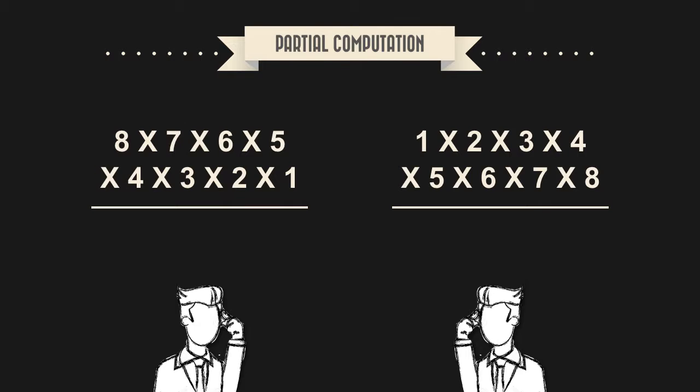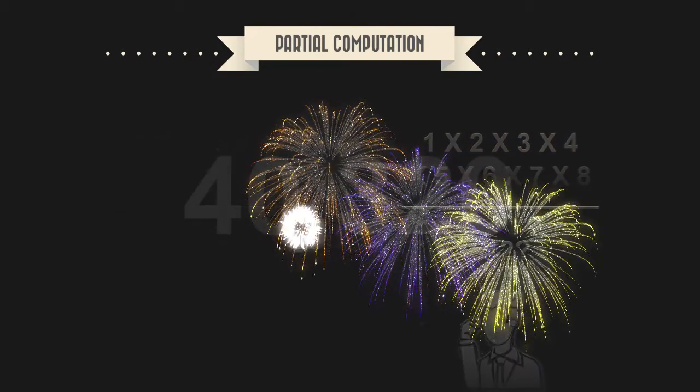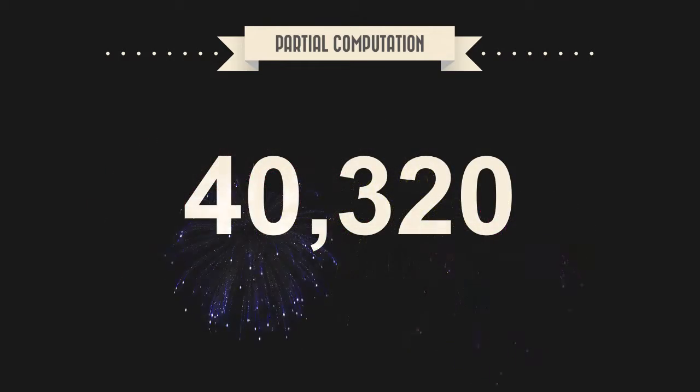To rapidly answer such questions, people may perform a few steps of computation and estimate the final answer via extrapolation or adjustment. The median estimate for the descending sequence was 2,250, while the median estimate for the ascending sequence was 512. The correct answer, however, was 40,320.